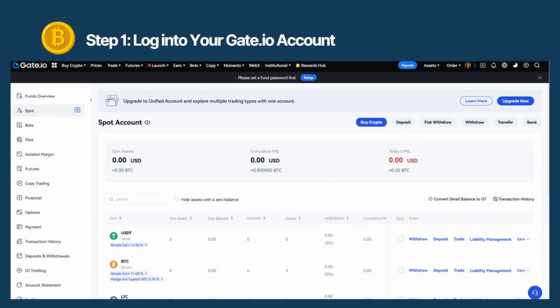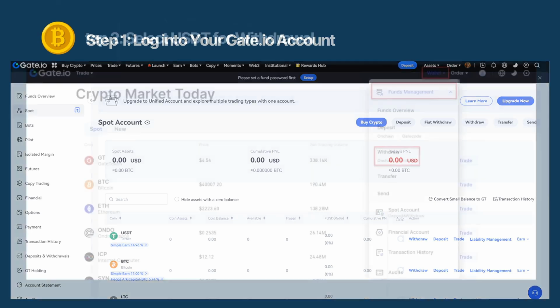Step 1. Log into your Gate.io account. Start by logging into your Gate.io account. Once you're in, navigate to the Assets section located at the top right of your dashboard.